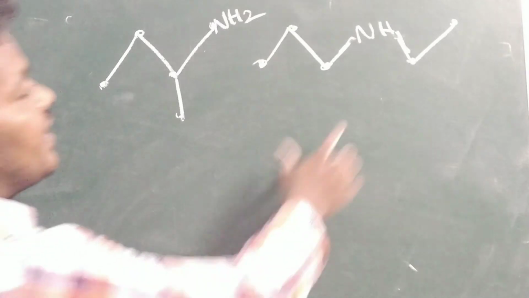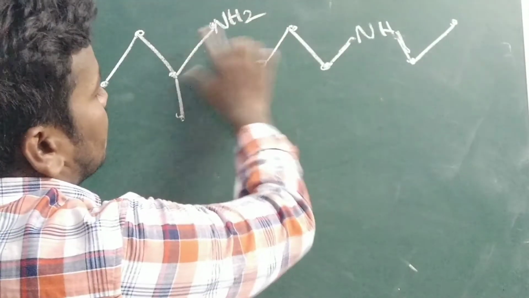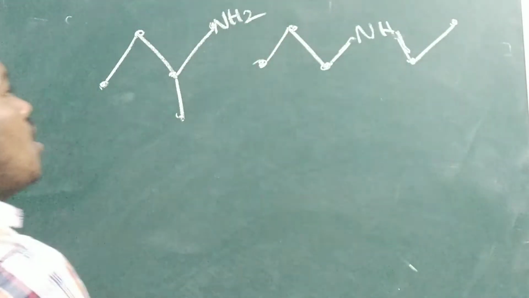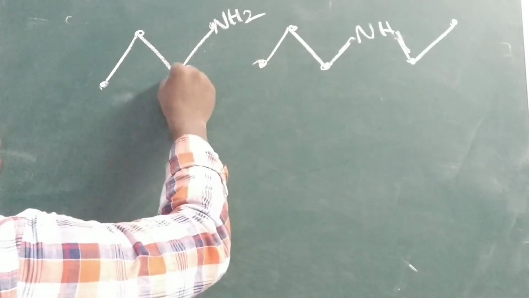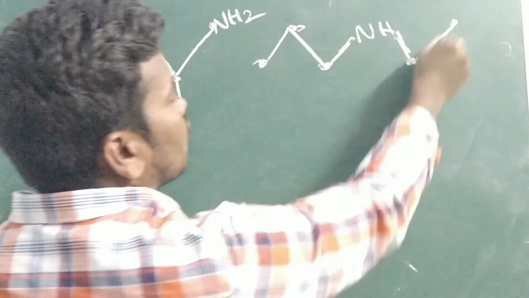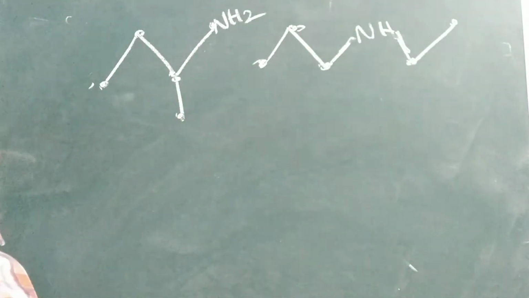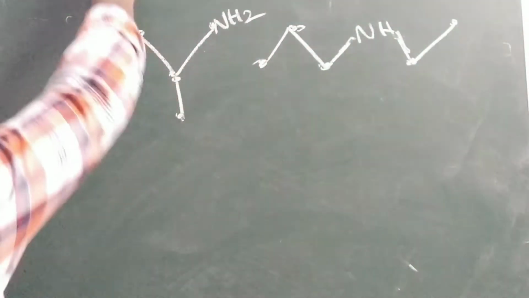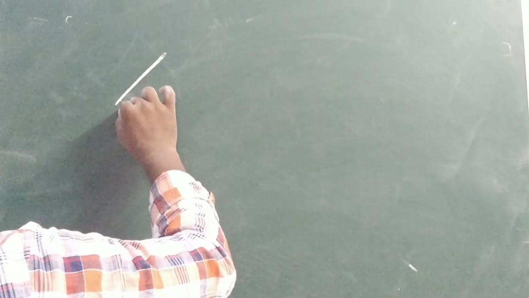You can see that NH is there, NH2 is there, primary amine or secondary amine, whatever it may be. But if you see here, 1, 2, 3, 4 carbons. Here you can see 1, 2, 3, 4, 5 carbons. So if the carbon number is different, it is not isomers. First of all, we have to see our condition. Whether functional isomers or metamers, the molecular formula should be similar.